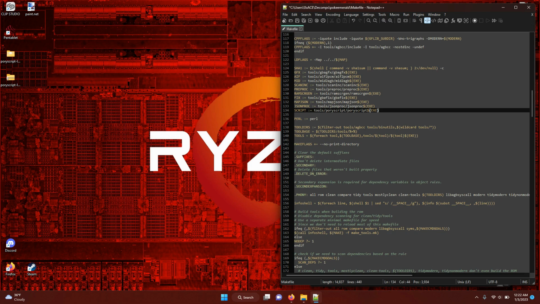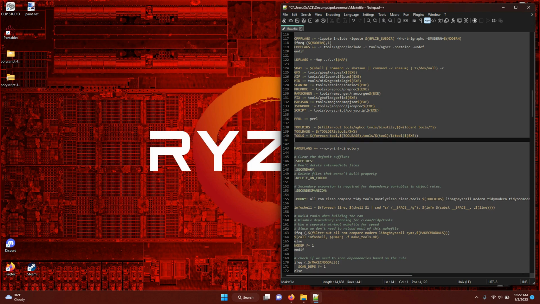And we will go down to line 141. And we are going to put the same thing that we did in line 5 of the maketools.mk.